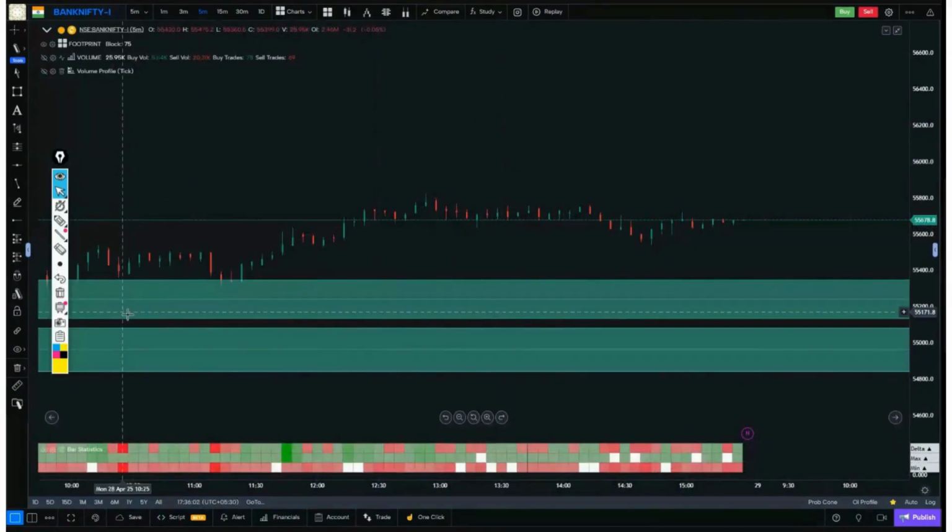So this was a quick analysis of today's Nifty and Bank Nifty. Now, for any questions you have, quickly unmute and ask.